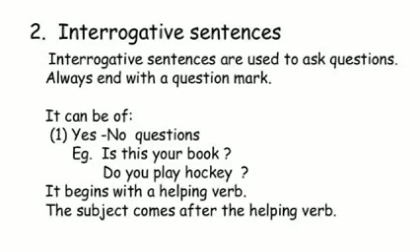In the last class, we have studied how to identify a subject, right? Usually, the subject comes before the verb, but in an interrogative sentence, it comes after the helping verb. In the first sentence given as example, is is the helping verb and your book is the subject. So the subject comes after the helping verb.